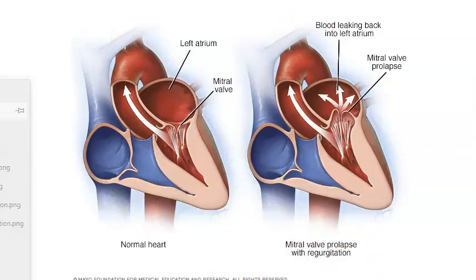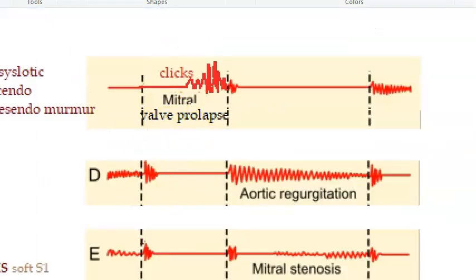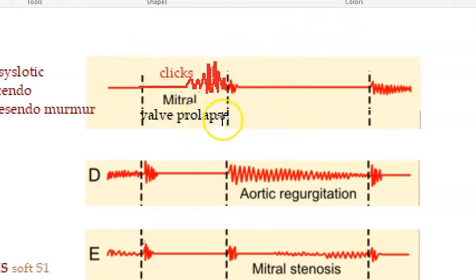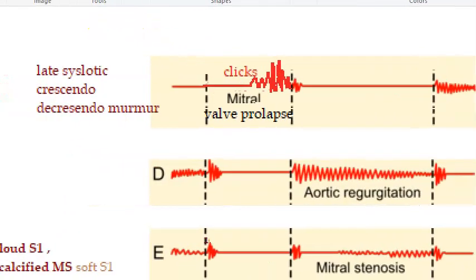Anyways, now here we are looking at mitral valve prolapse. So what are you seeing here? This is S1. Here you have S2, right? In mitral valve prolapse, they are telling you that there are some clicks here, and then there is a late systolic murmur. So a late systolic murmur will happen in a mitral valve prolapse.